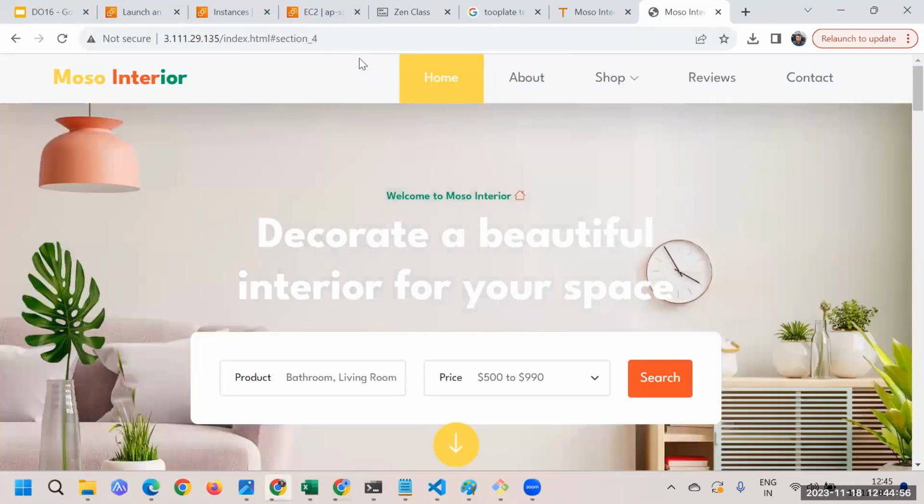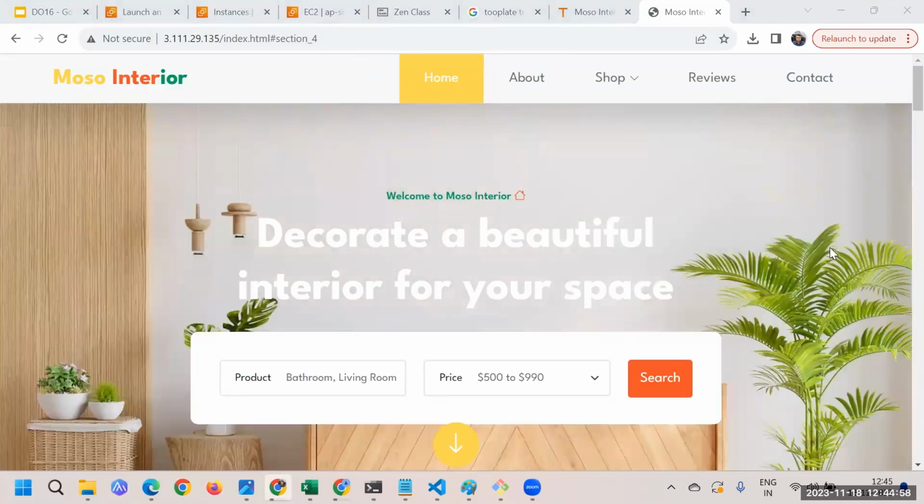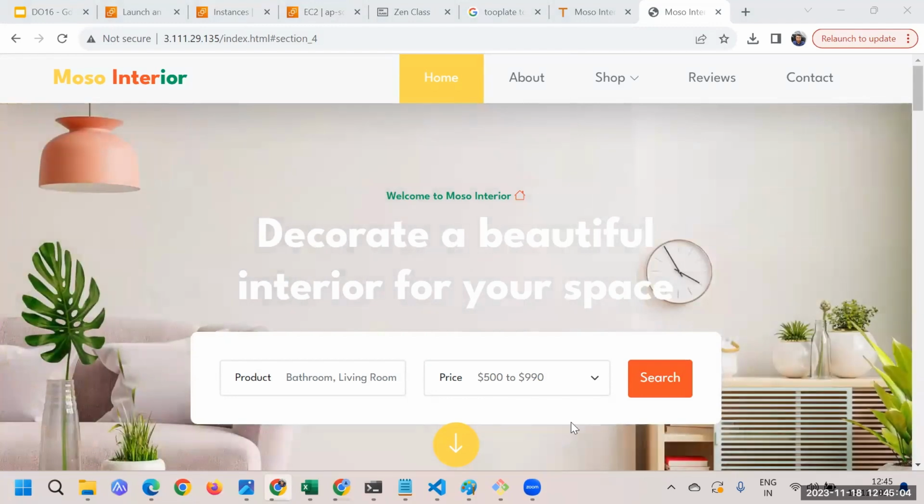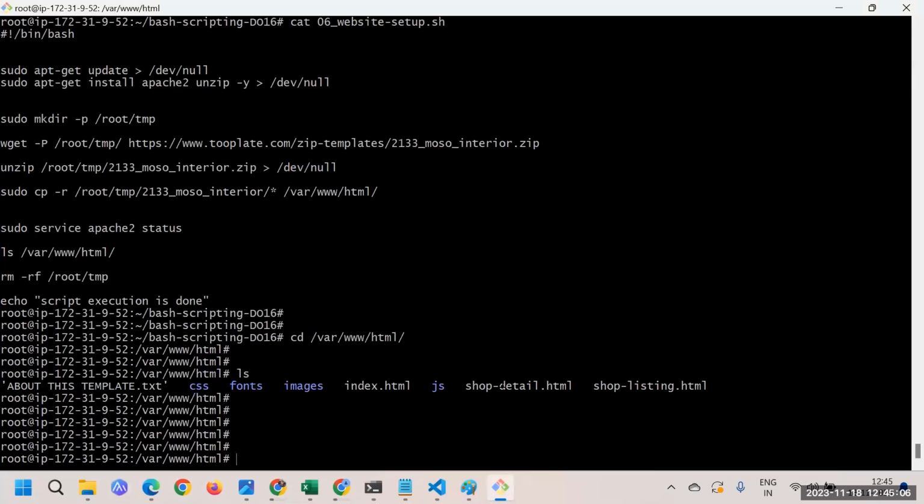So yeah, it's a good looking website that we have deployed on the server, and we have done it via script. Correct? Do you agree with me? Here we haven't done anything manually. Now let's say I give that particular script to you.